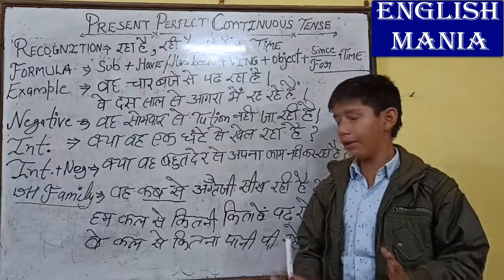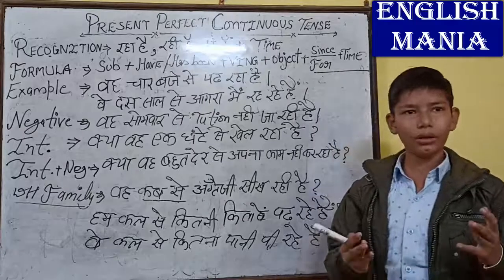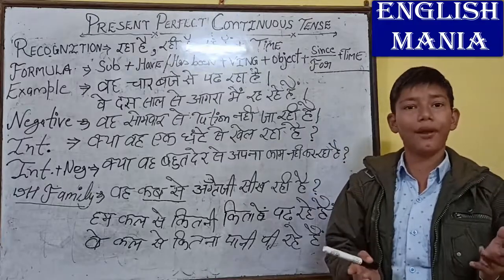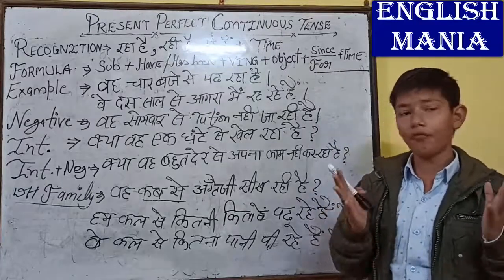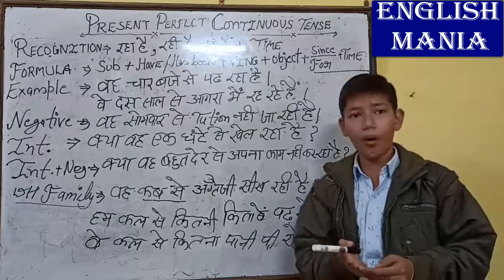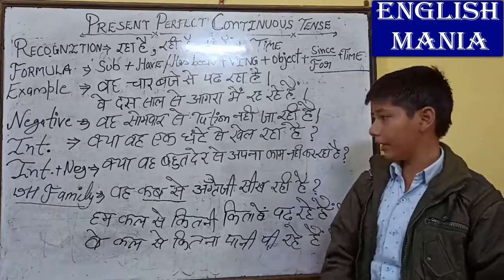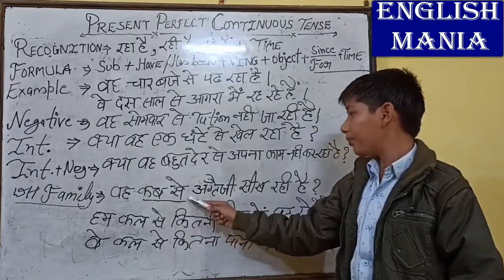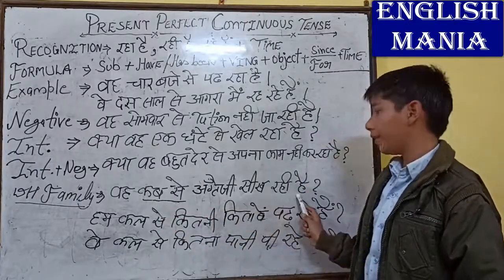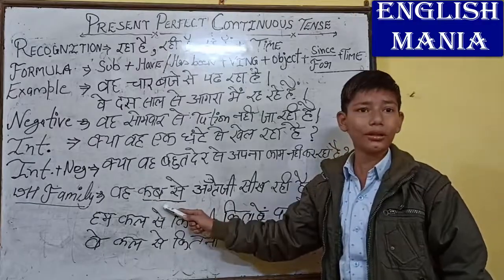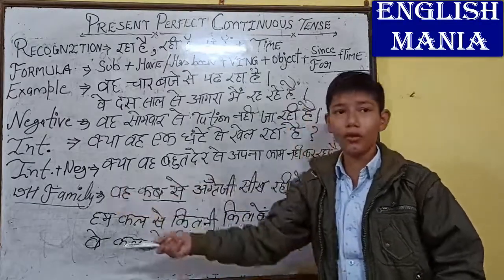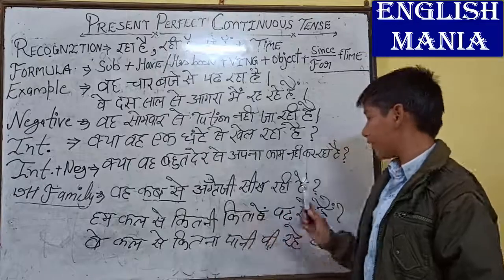Do you know what is WH family? It is a family of words which start with WH. Why, how, what, like this. Okay, so वह कब से अंग्रेजी सीख रही है, and when is also there. It is also starting with W or H. Okay, वह कब से अंग्रेजी सीख रही है.